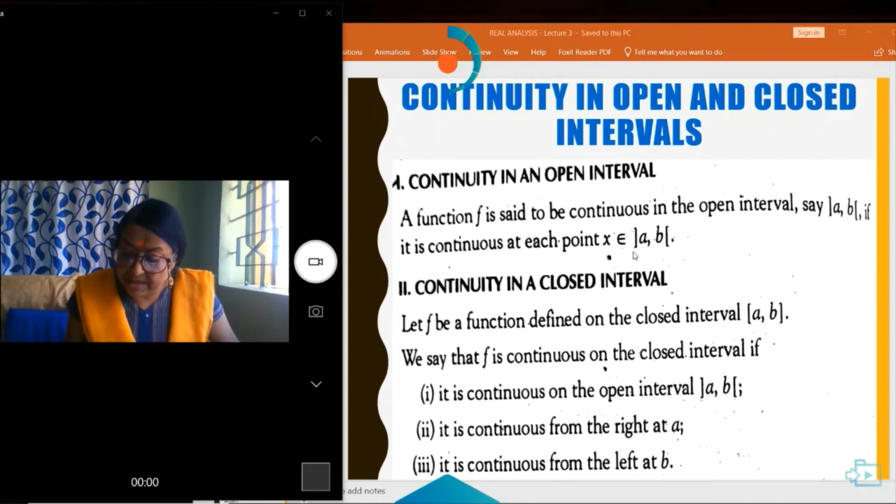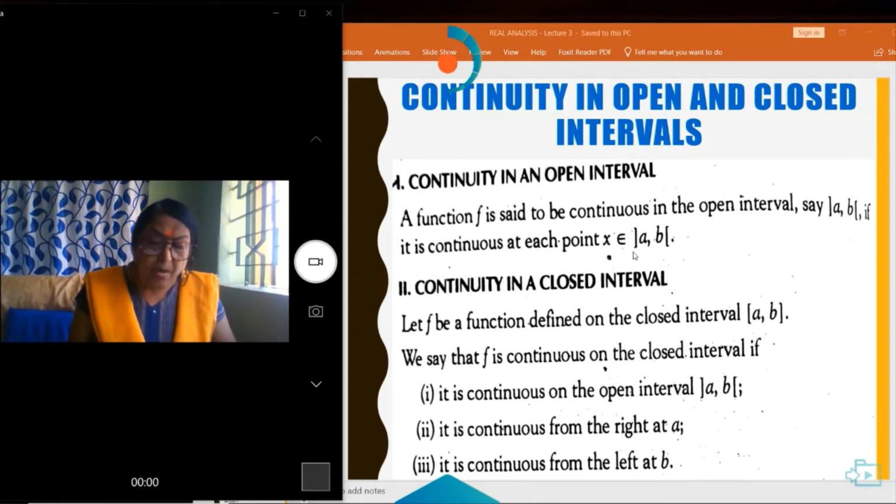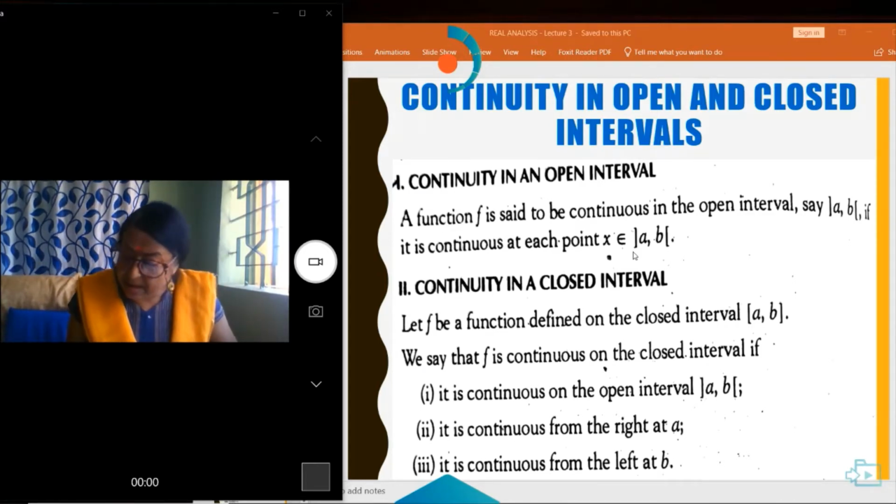A function is said to be continuous in the open interval, say open interval (a, b), if it is continuous at each point of x belonging to (a, b).